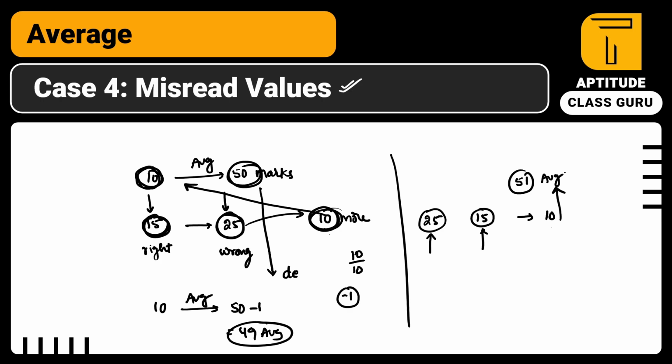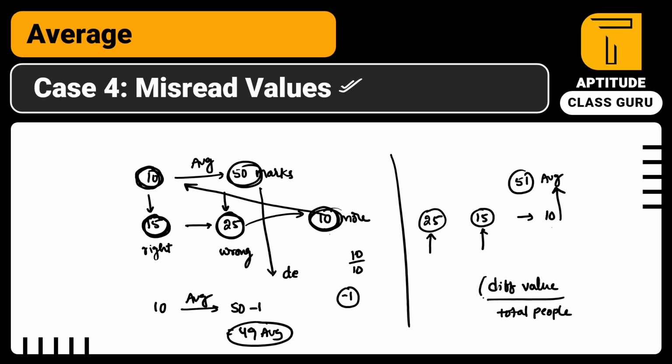So if it is less, you have to subtract from the average. If you have to get more marks, you have to add to the average. So simply we can say this type of problem is the difference between the values divided by the total number of people.